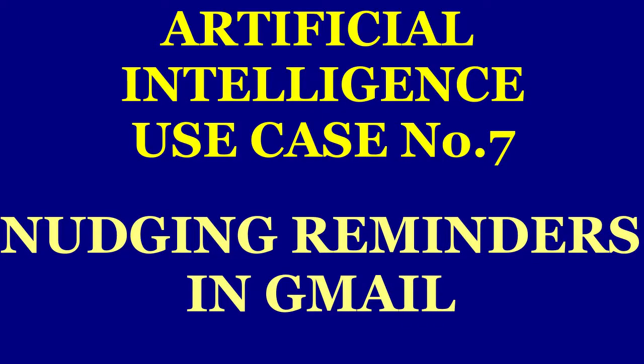Use case number 7, nudging reminders in Gmail. Gmail's nudge feature reminds you to follow up on emails you've ignored or forgotten. Using AI, Gmail attempts to determine which emails require a response, then highlights them after a few days of non-attention.